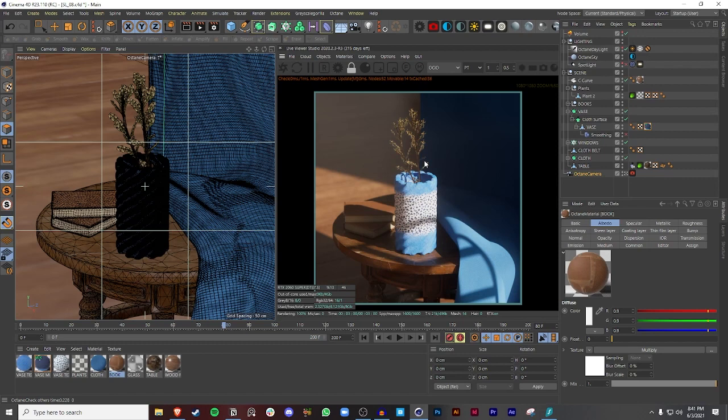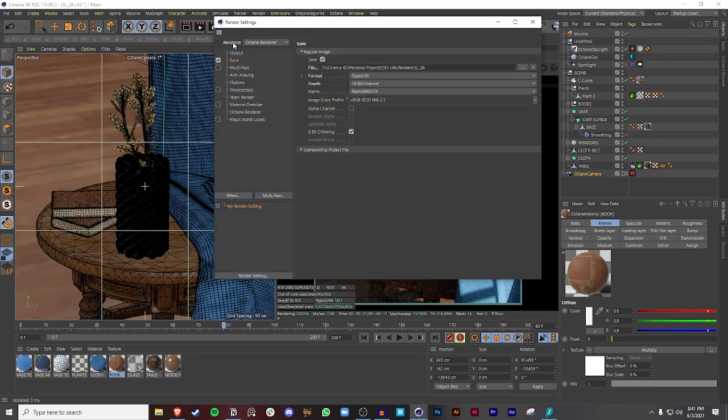Now, one thing I want to show you guys is, okay, well, now I made my render. It looks amazing. How do I get it to render the way it looks currently? Now, I've been having a little bit of a problem by choosing certain options, but I figured it out, and so I'm going to show you guys how to do it. So we're going to go to render settings over here, and I'm going to change it to OpenEXR at the moment. I'm going to explain why.